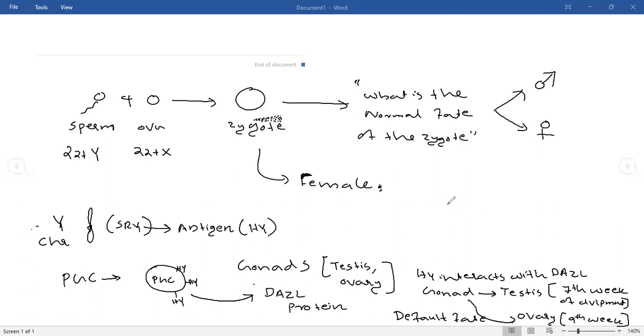So after 1.5 months of the embryonic stage, the PGC, that is the progenitor germ cell, reaches the gonad, and the gonad contains dazzle protein. If that PGC contains Y chromosome, it will have HY antigen on its surface. If that HY antigen interacts with the dazzle protein, then only will that PGC convert the gonads into testis. Otherwise, the normal fate of that gonad is to develop into ovary.